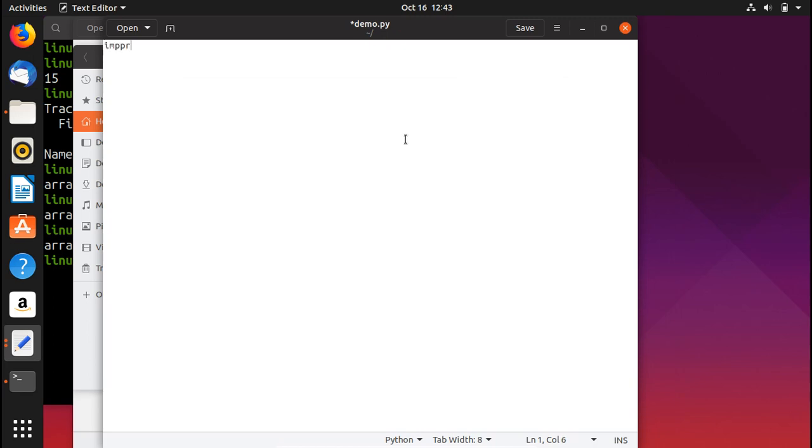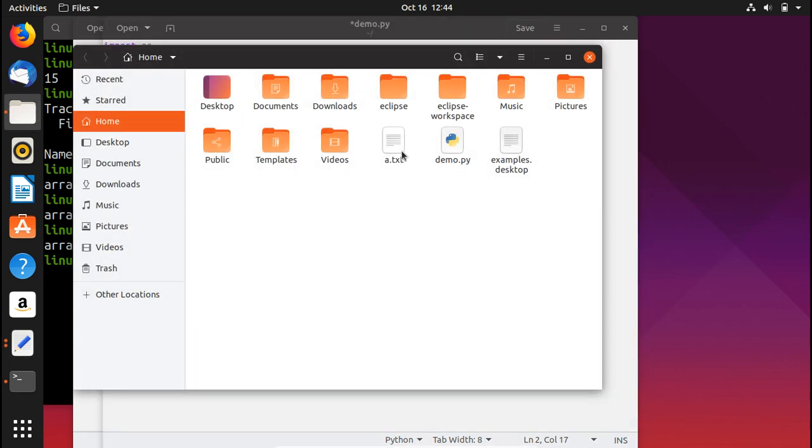I would write import os. os is a built-in library that you would call, and then you would write os.remove, and inside it you write the name of the file if the script is in the same folder. If the script is not in the same folder, you would write the path of the file. The name of the file is a.text right here.